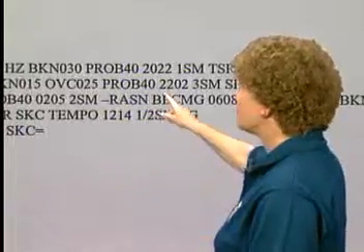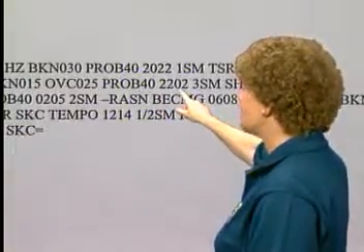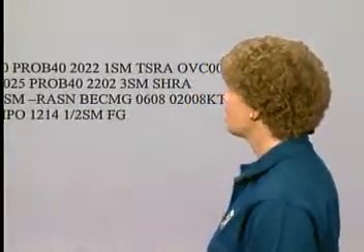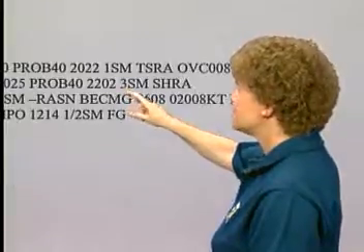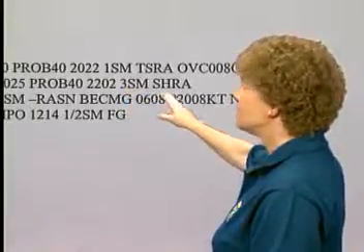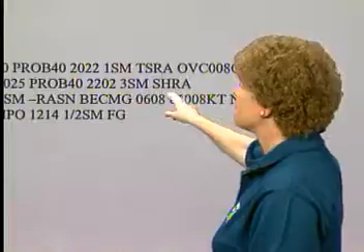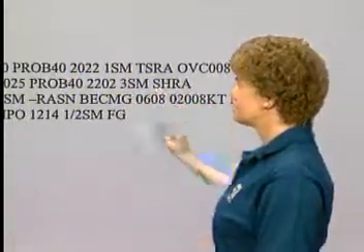And here's another Prob 40, a 40% probability that between 2200 Zulu and 0200 Zulu, the weather is going to get worse. How much worse? Well, the visibility is forecast to go down to 3 statute miles with rain showers. The RA stands for rain and the SH for showers. By the way, SH stands for showers whether you see it connected with RA for rain like here or SN for snow. Now let's take a look at the beginning of the next line where you'll find another from grouping.